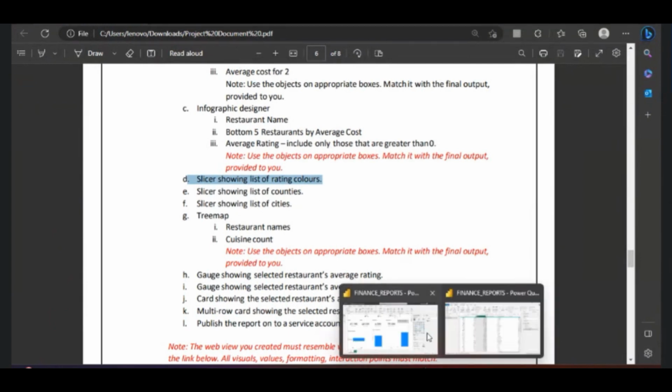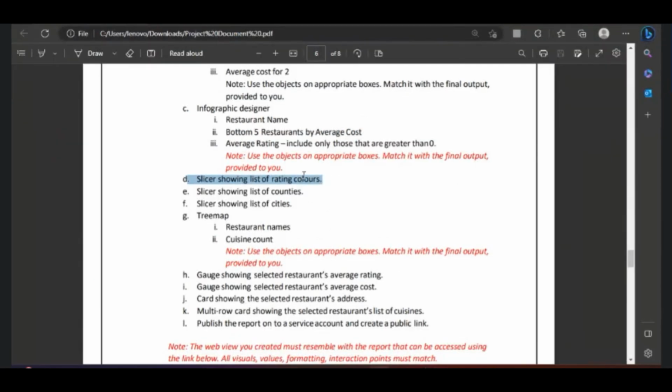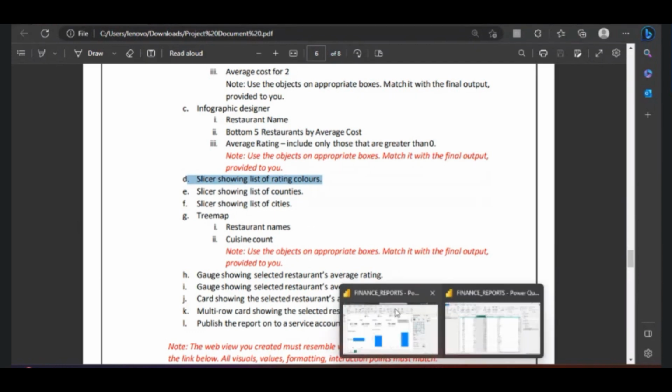Yesterday we created slicers for the list of country, list of product, list of segments. So in the same way, here it is written as list of rating colors, list of countries, list of cities. Like this only, they will give you the requirement. Seeing this requirement, you have to create visuals like this.